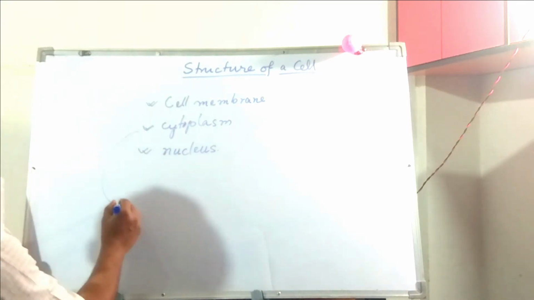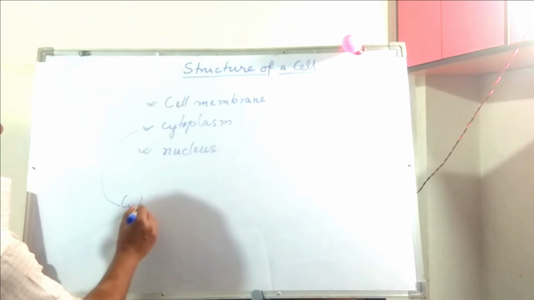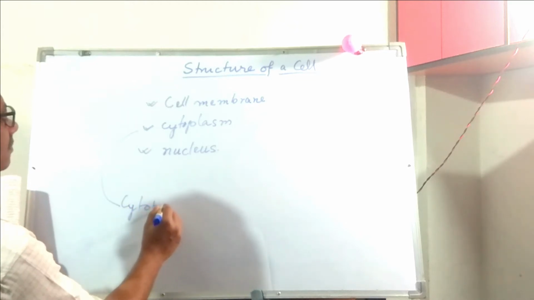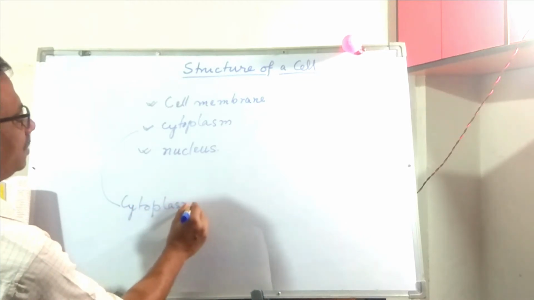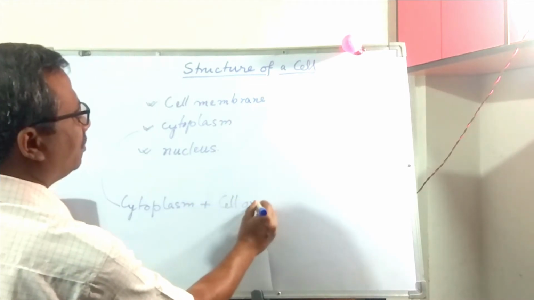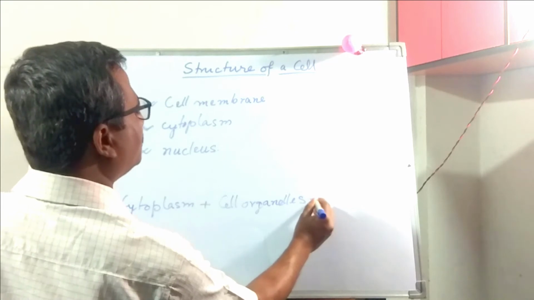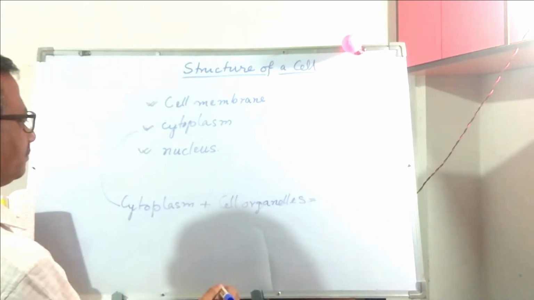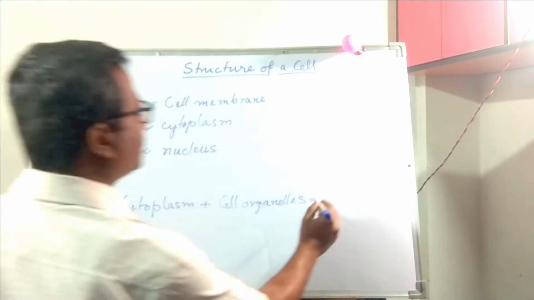Cytoplasm plus cell organelles is called protoplasm.